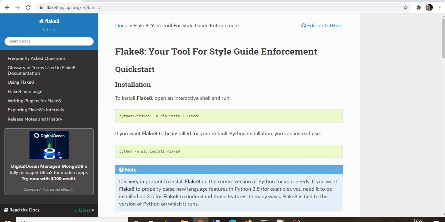So it's not an error. It's not any compile time or runtime error. It's just a warning or a suggestion that you should follow to make your code quality better and your code should look good and as per the standards.